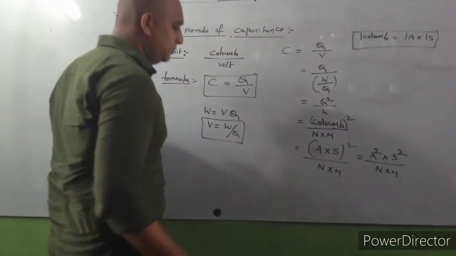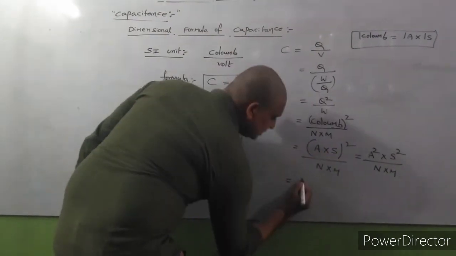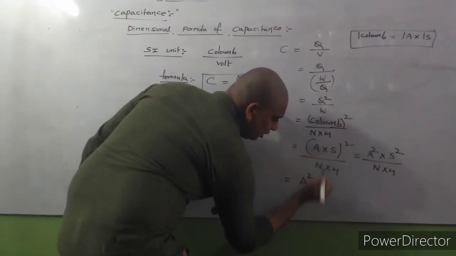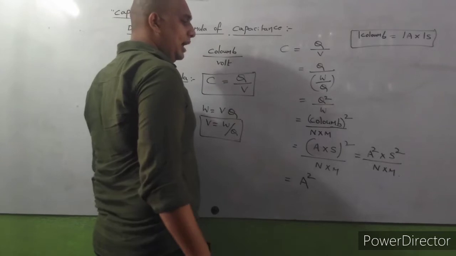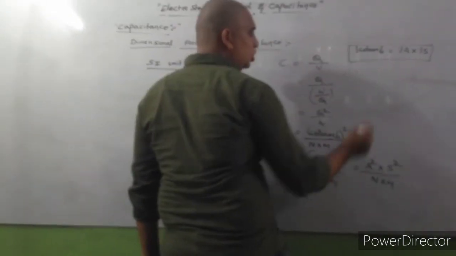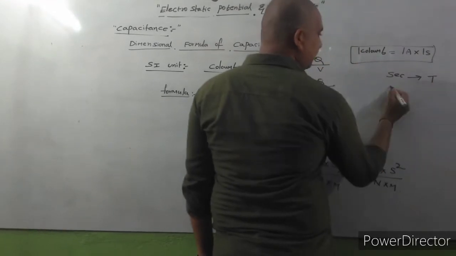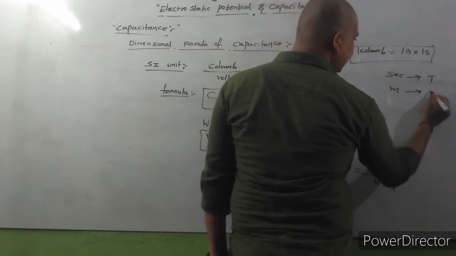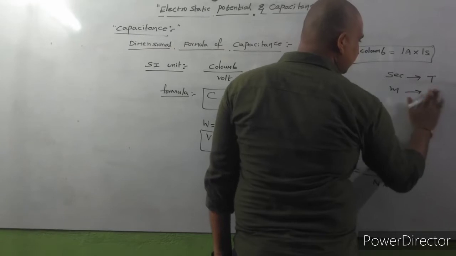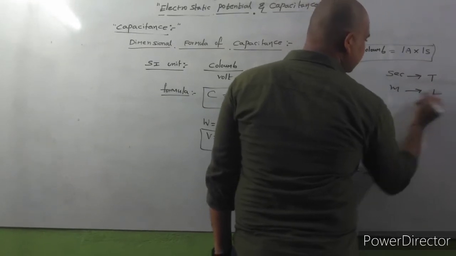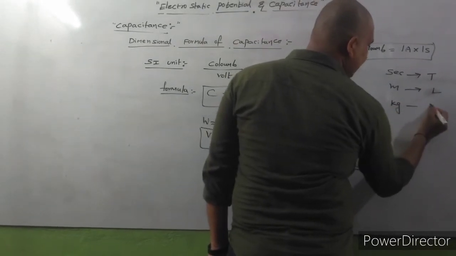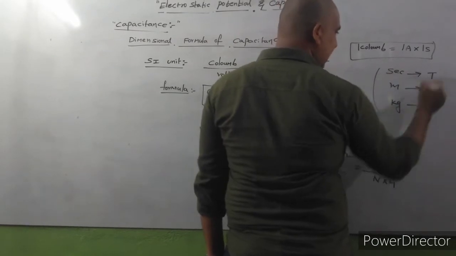So we can write like this. Ampere square can be written as A square only. Second, you know that second can be represented as T. A meter can be represented in the form of L. Kg can be represented as M. You know this already. Am I right?